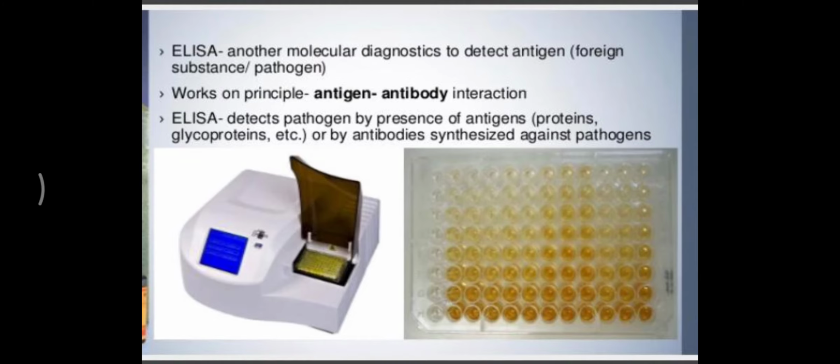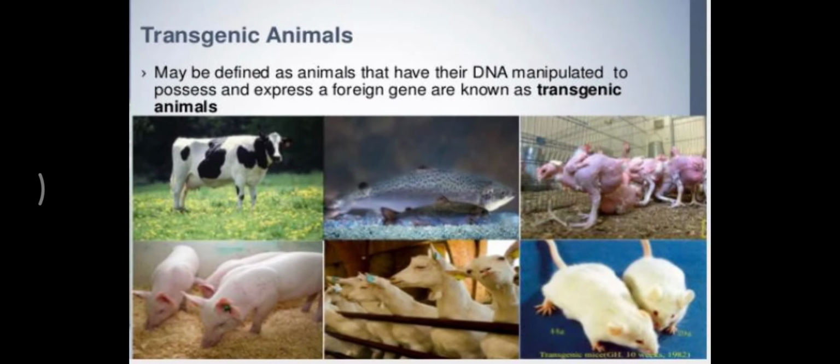Now let us learn about transgenic animals. A very well known term, transgenic means those organisms which have genes of different organisms, or which have the gene of interest or foreign DNA, and their DNA is manipulated or changed by introduction of foreign genes.